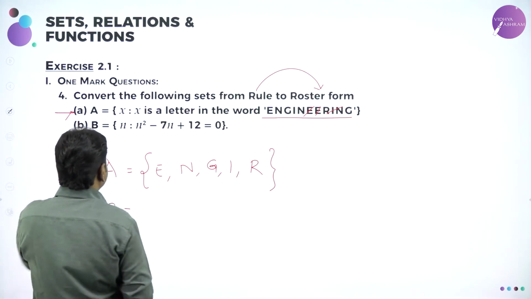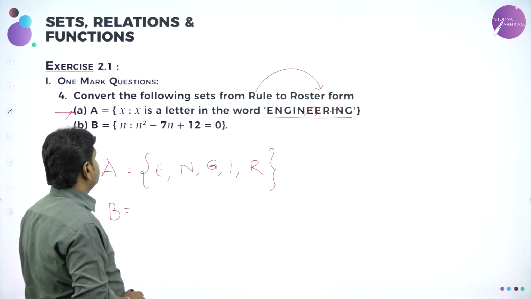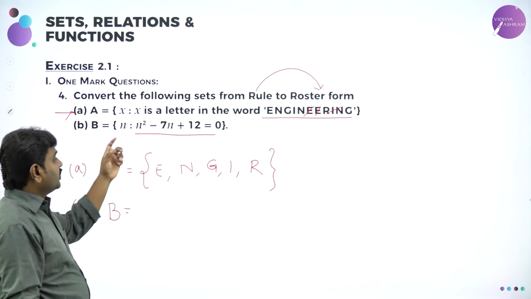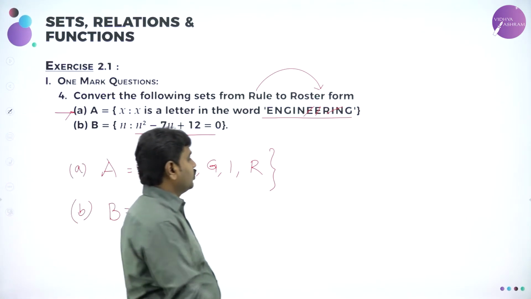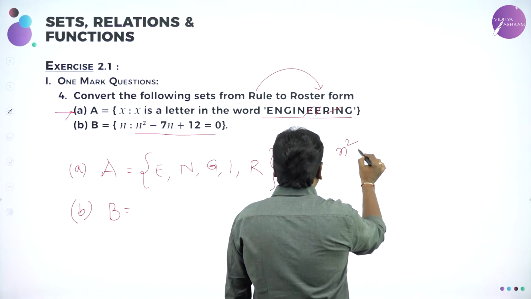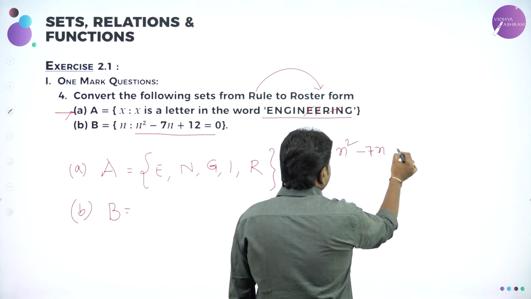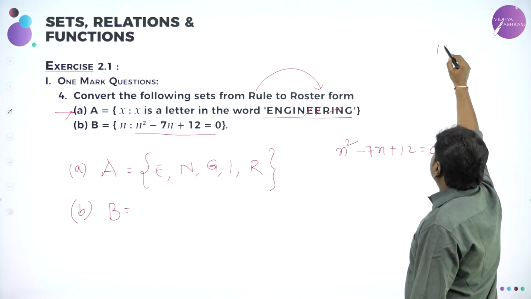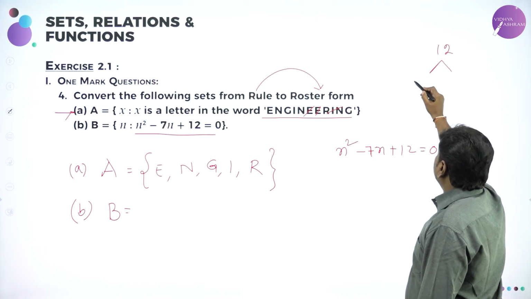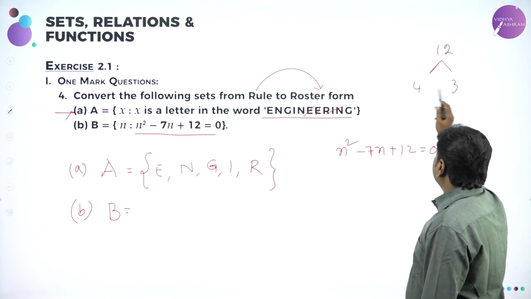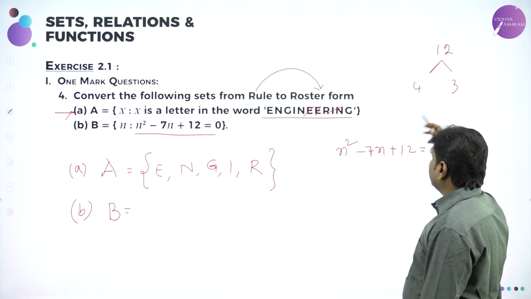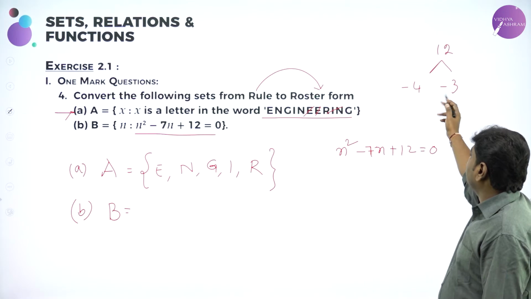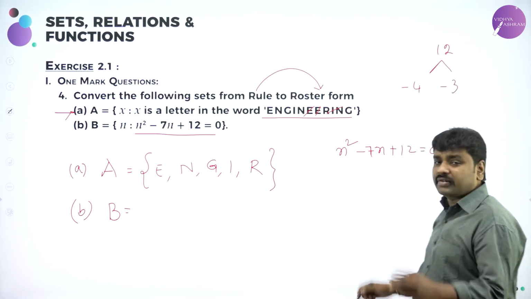Then B, capital B is equal to N such that N square minus 7n plus 12 equals 0. They told B contains N, and N should satisfy this equation. When they give equations, solve the equations and write the value. So now N square minus 7n plus 12. What are the factors for 12 that give you minus 7? 4 into 3 is 12. If I multiply 4 and 3, I'll get positive 12, and if I add, I'll get positive 7. So I need negative 7. So minus 4, minus 3. If you multiply, you'll get plus 12. If you add, you'll get minus 7. This is middle term factorization.